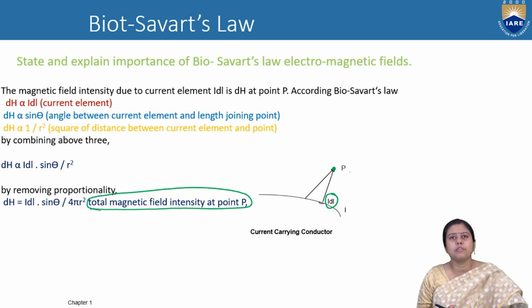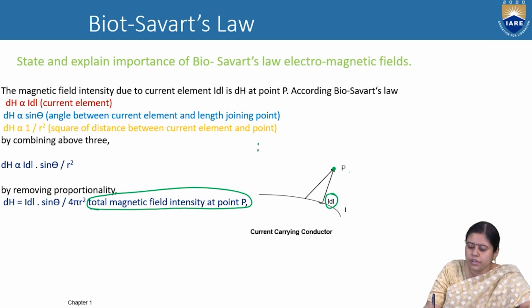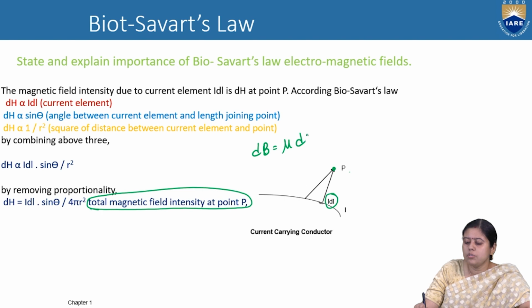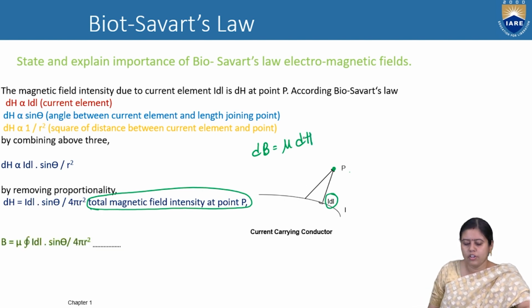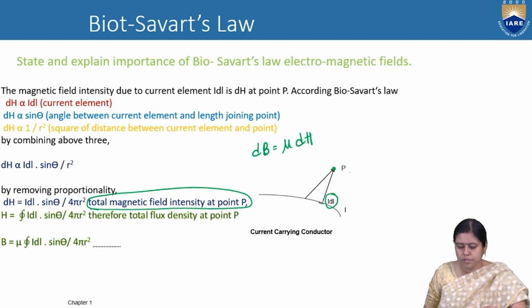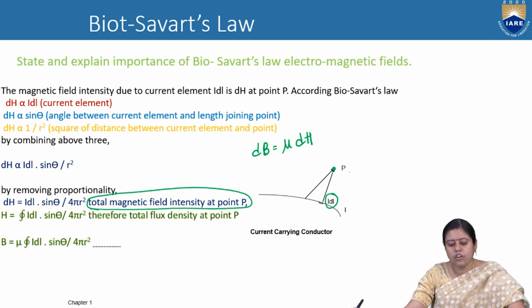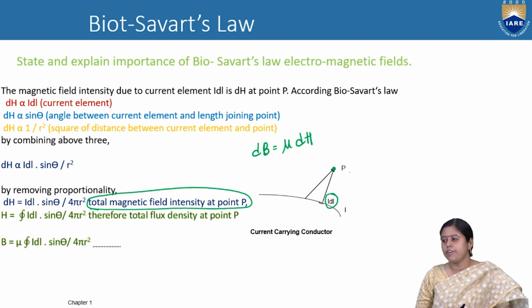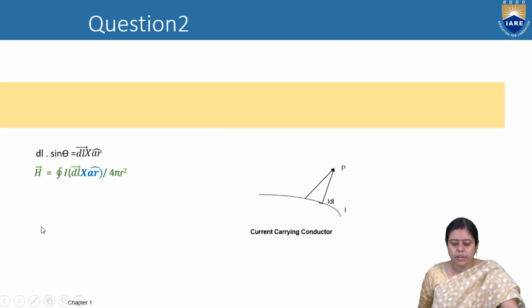Now what is the relation between dB and dH? We know dB is equal to mu into dH. First, H is equal to the integration of I dl sine theta by 4 pi r square. So B is nothing but mu I dl sine theta by 4 pi r square. As I told, B is equal to mu H.